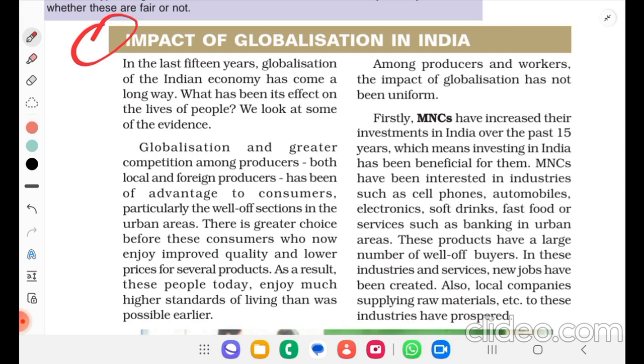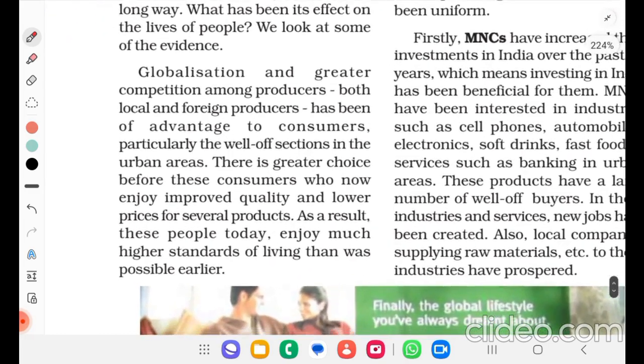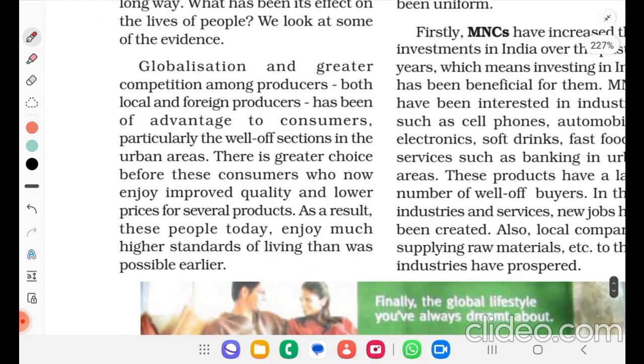Globalization and greater competition among producers, both local and foreign, have been of advantage to consumers, particularly the well-off section in the urban areas. There is greater choice before these consumers, who now enjoy improved quality and lower prices for several products. As a result, these people today enjoy a much higher standard of living than was possible earlier.